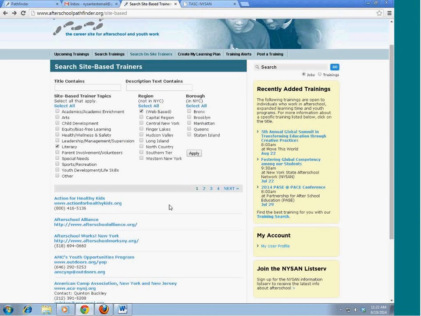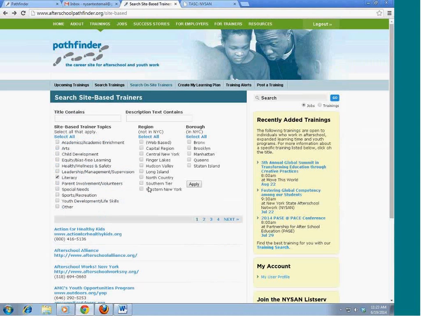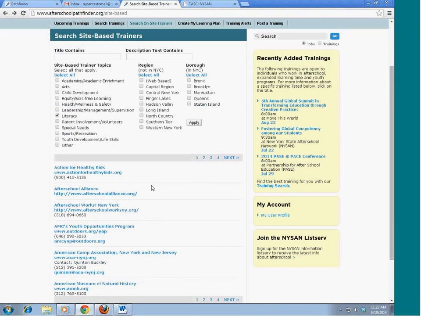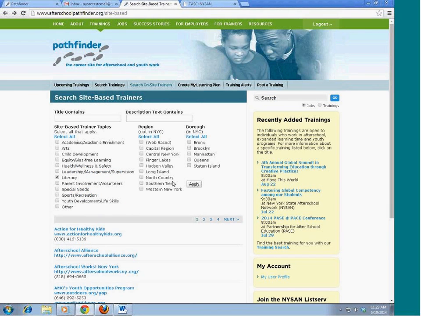Okay. So people can go through and search this way for any area that they want. They can say, I want something that specifically contains a couple of different words, and use that to see who's available to come out and do training, and then can contact you. So you'll see some organizations list phone numbers, others just list websites, have emails as well. So if you want people contacting you, it's how you want to register your training organization.